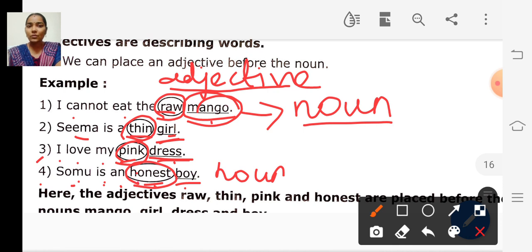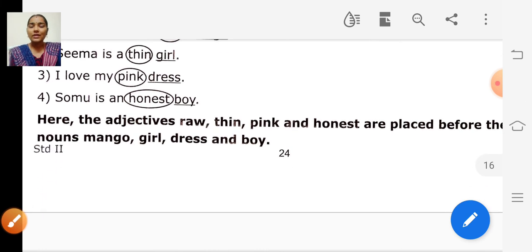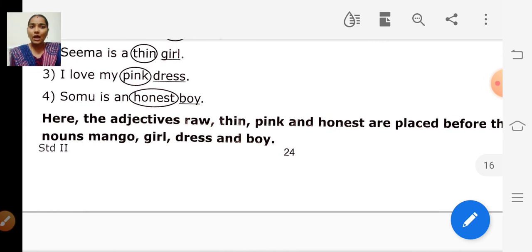Because the word honest describes the noun boy. So honest is an adjective and boy is the noun. Here the adjectives raw, thin, pink and honest are placed before the nouns mango, girl, dress and boy. So we can place an adjective before the noun.